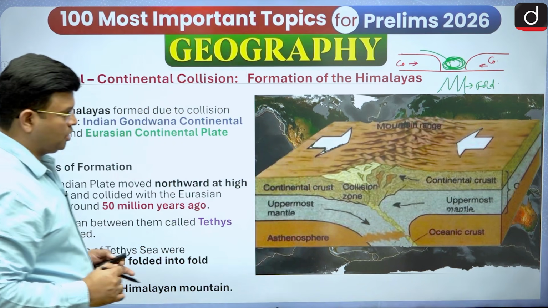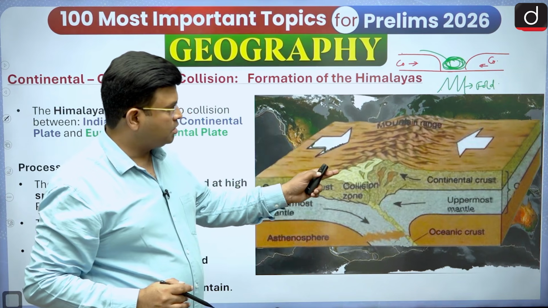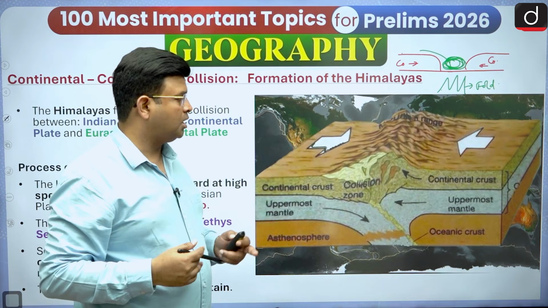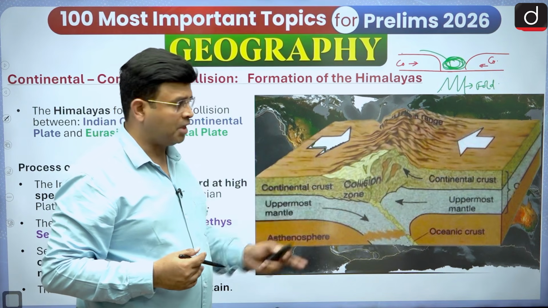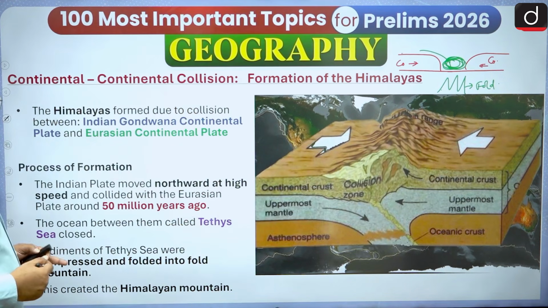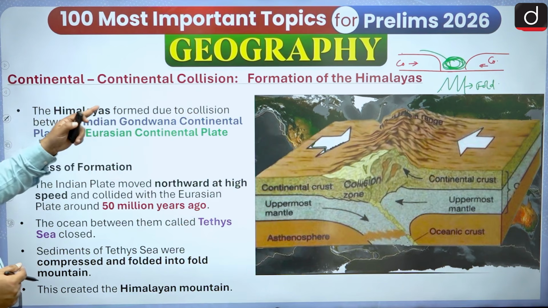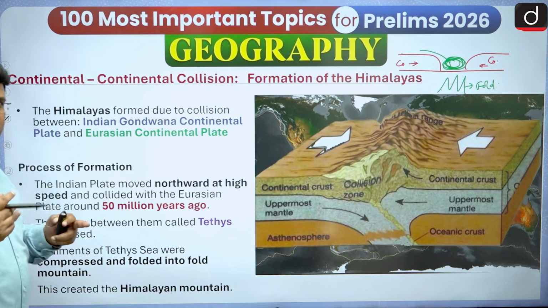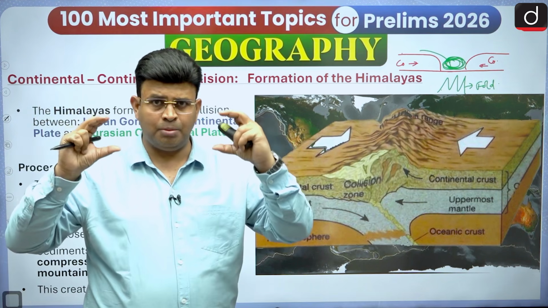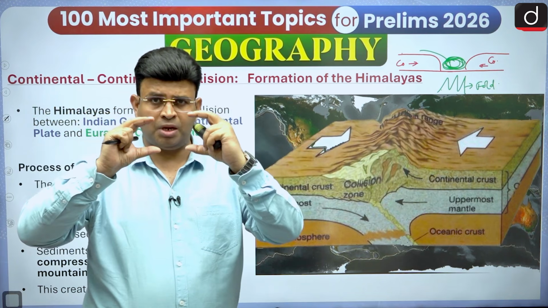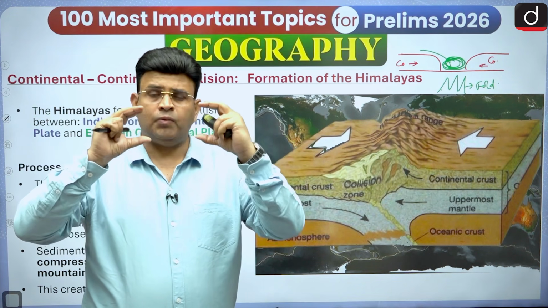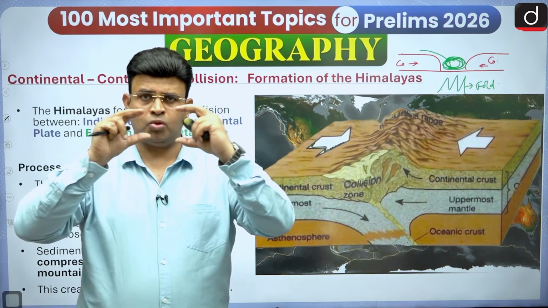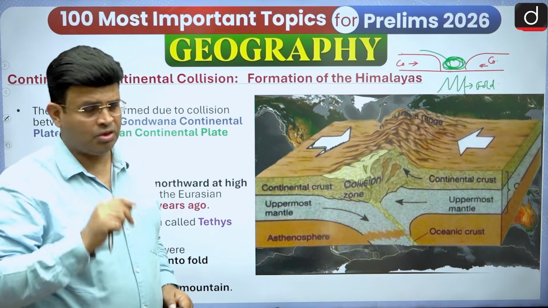Here the deposited sediment in between the two continental plates is folding and converting into a fold mountain like the Himalayas. So this is continental collision and the formation of the Himalayas. The Himalayas formed due to collision, and collision means that when two continental plates of the same density are there, putting the same pressure on the asthenosphere, when they come towards each other, they will collide. Collision means no subduction; when two continental plates come towards each other, there is only collision.